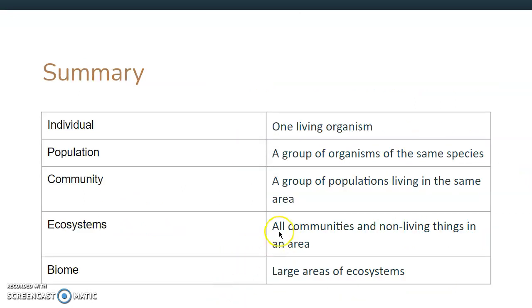So our quick summary of this is just our definition. So individual, one living organism. Population, a group of organisms of the same species. Community, a group of populations in the same area. Ecosystem, all our communities and the non-living things in that area. That's when we include things like rocks, water, air. Then a biome is our large areas of ecosystems.